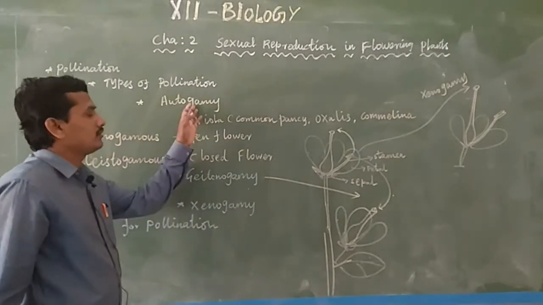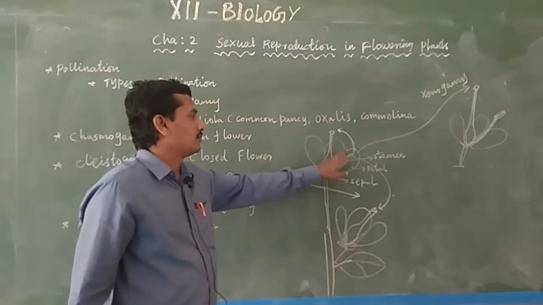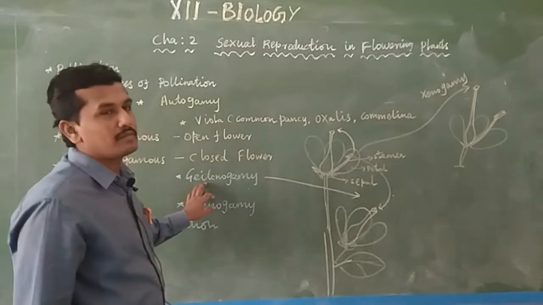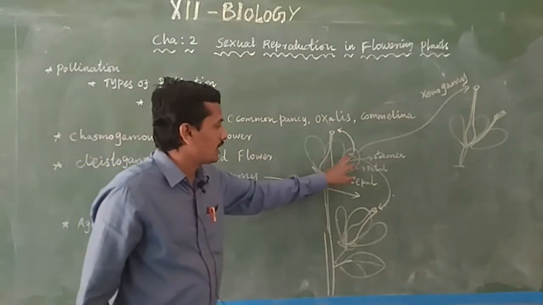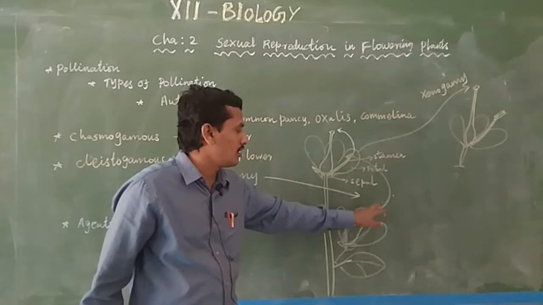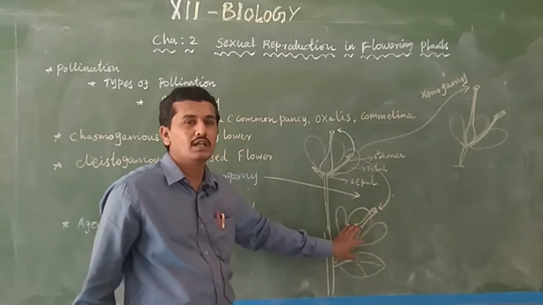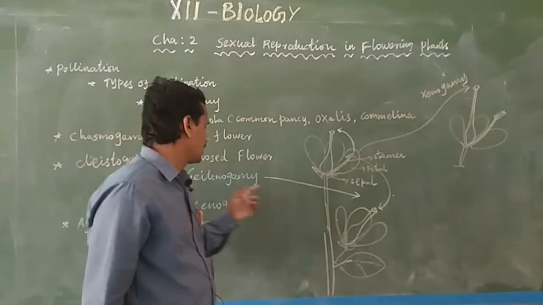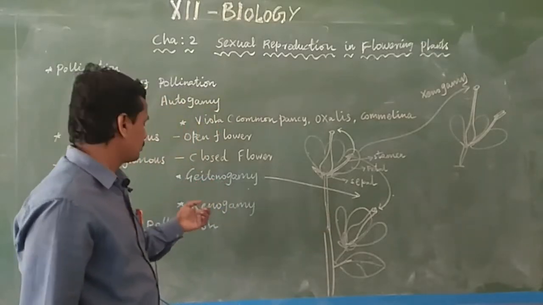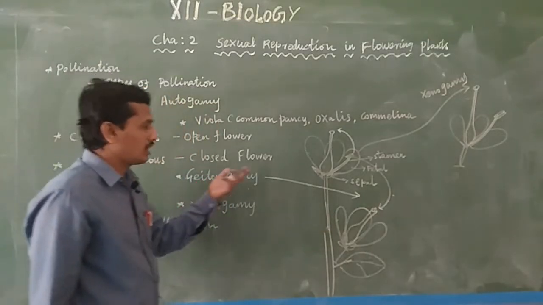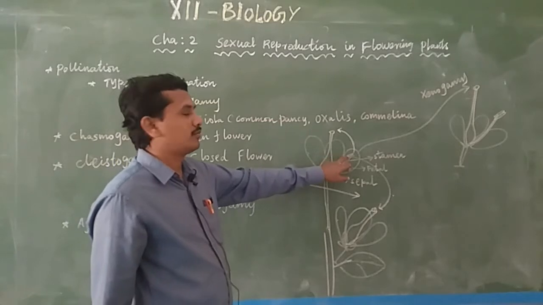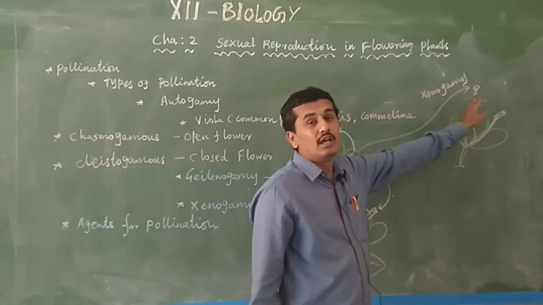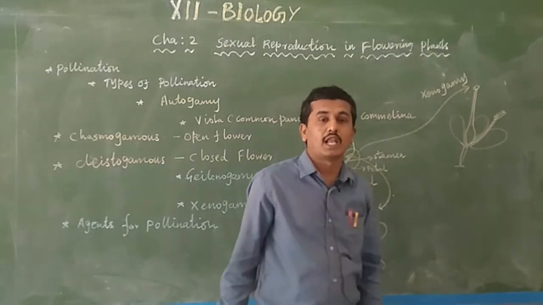So autogamy is the transfer of pollen grain from anther to stigma of the same flower. Geitonogamy is the transfer of pollen grain from anther to stigma of another flower of the same plant. Next is xenogamy, the transfer of pollen grain to the stigma of a different flower on a different plant.